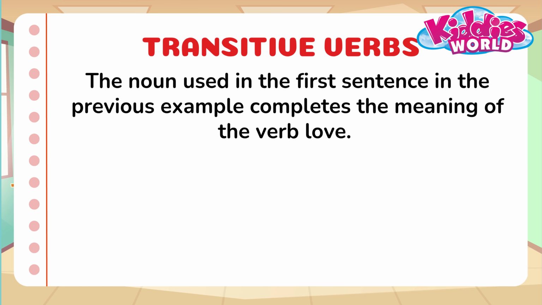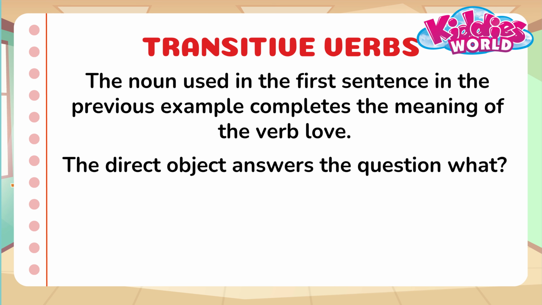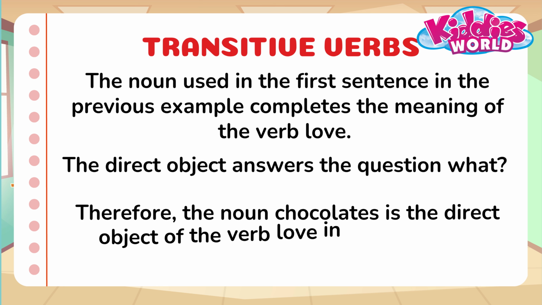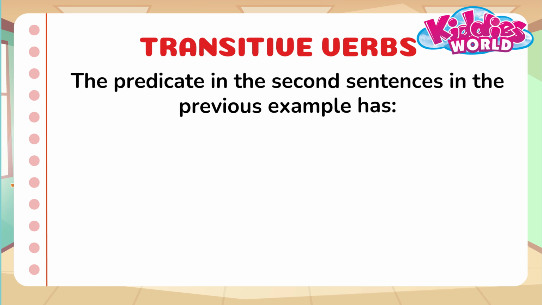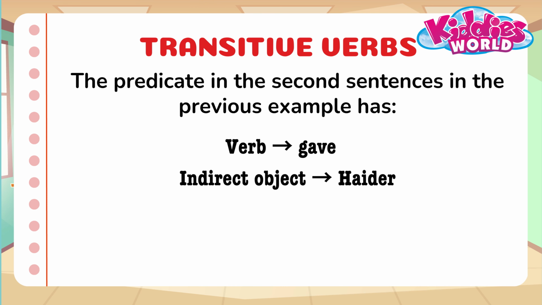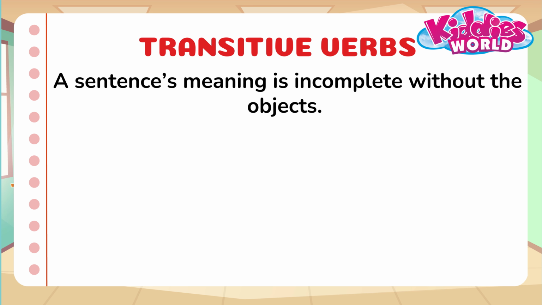Transitive verbs. The noun used in the first sentence in the previous example completes the meaning of the verb love. The direct object answers the question what. Therefore, the noun chocolates is the direct object of the verb love in the sentence. The predicate in the second sentence in the previous example has verb gave, indirect object Haider, direct object pen. A sentence's meaning is incomplete without the objects.